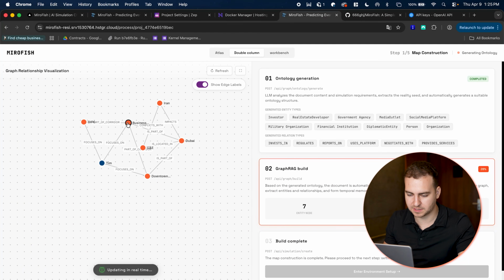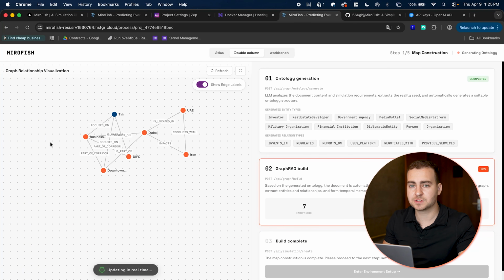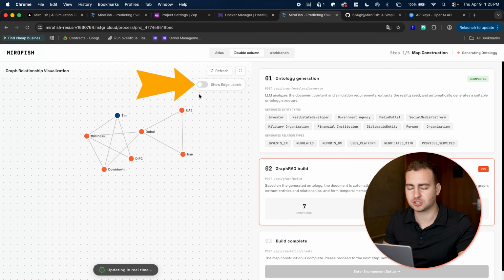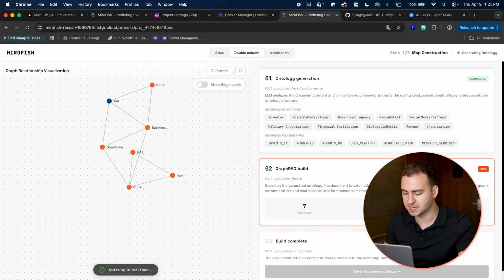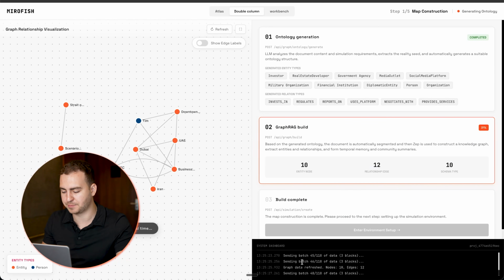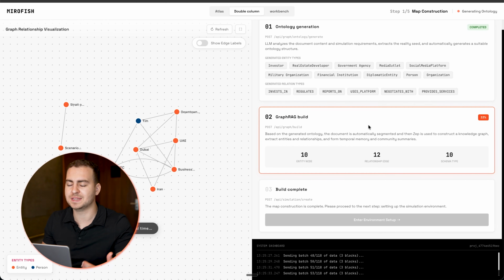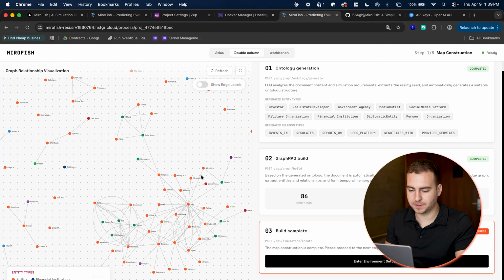You can actually move around the entities and see what's going on. If it starts to lag for you, just disable the edge labels because sometimes those make it a little bit laggier, at least in my experience. And you'll be able to see a little dashboard at the bottom that shows you the progress. It's not always 100% accurate, but anyways, give it a few minutes and then it will move you to the next stage. Okay, so the graph has just finished being built here.